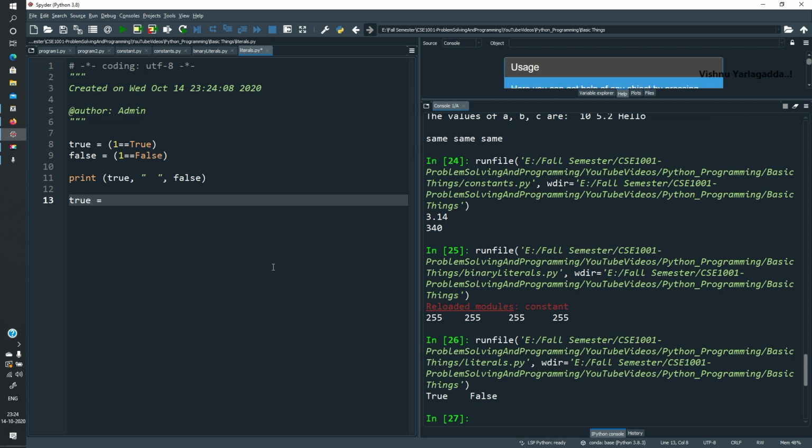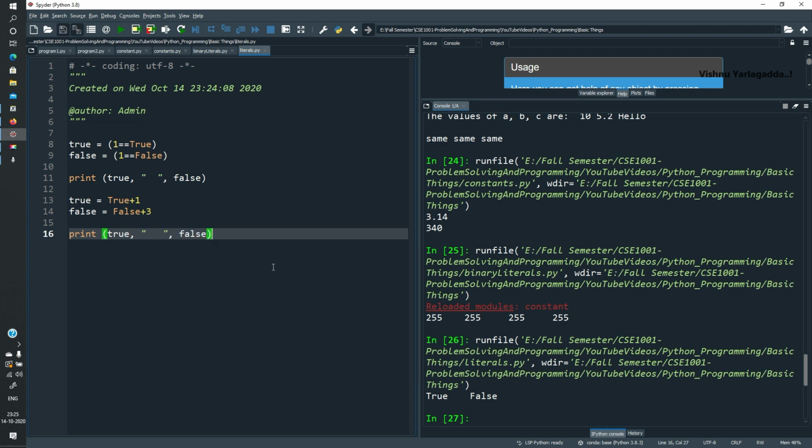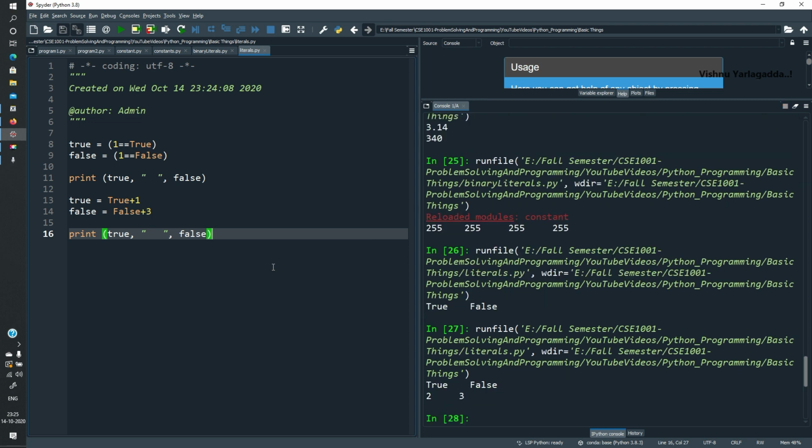Then true is equivalent to true plus 1, which is going to print the value of 2. False is equivalent to false plus 3, which is going to print the value of 3. So print of true, false. This is also printing the value of 2 and 3. You can see 2 and 3 has been printed, because 1 plus 1 is equivalent to 2, 0 plus 3 is equivalent to 3.